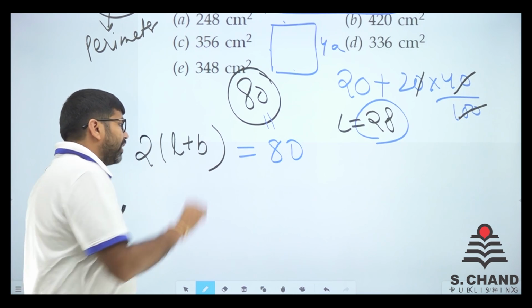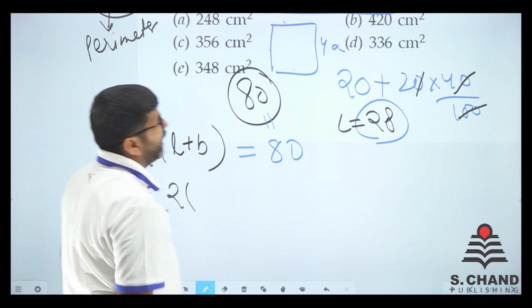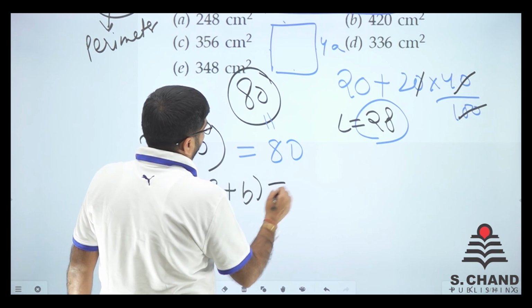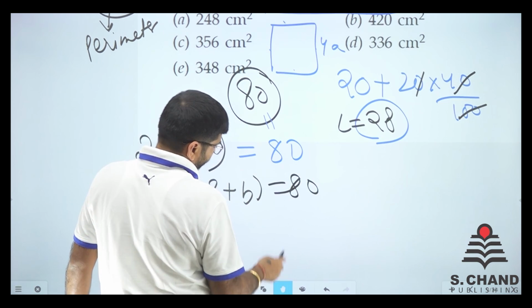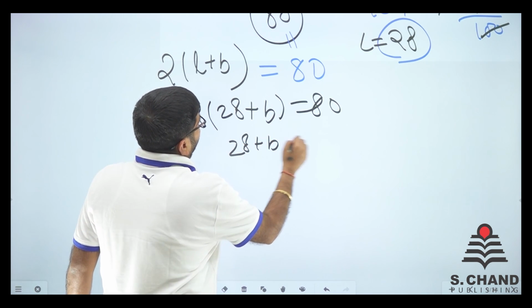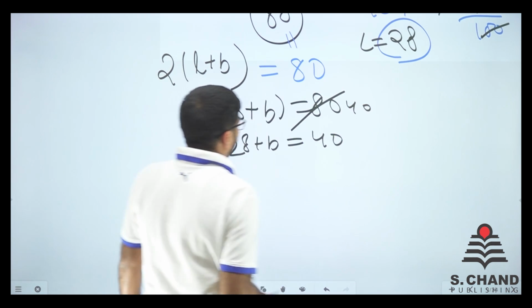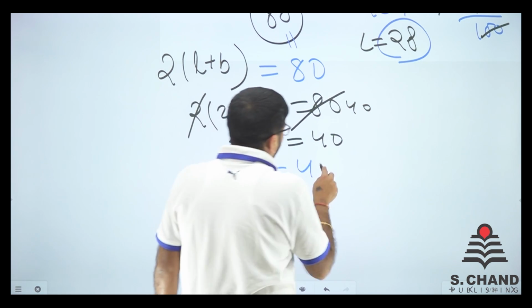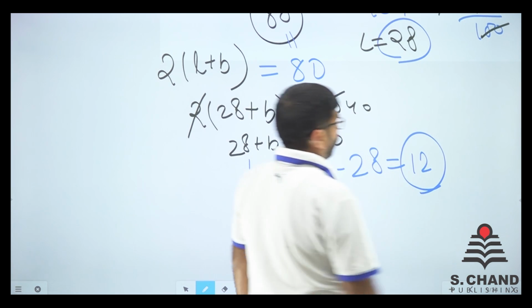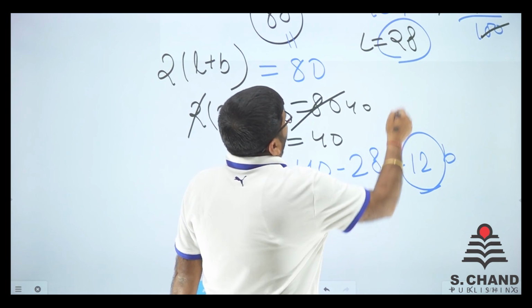So 2 into L plus B is 80, where L is 28. 28 plus B is equal to 40, because we cancel out the 2, right? So B is equal to 40 minus 28, which is 12. So we have got 12 as the breadth and length as 28.